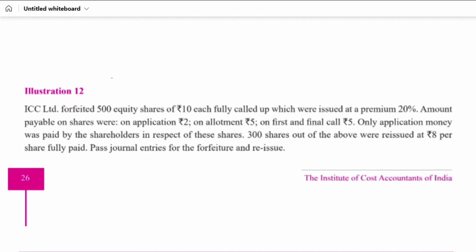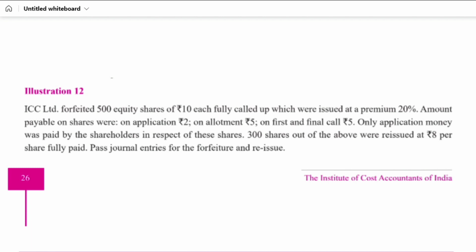Okay, so how many shares are we forfeiting in this case? 500, of rupees 10 each, fully called up. The share is originally of 10 rupees, on which the full amount of 10 rupees has been called. Sometimes they can say of rupees 10 each, 8 called up. That means the company is asking people to pay 8 rupees in that case. But in this case, the share is of 10 rupees and fully called up means the company is asking people to pay the full 10 rupees.